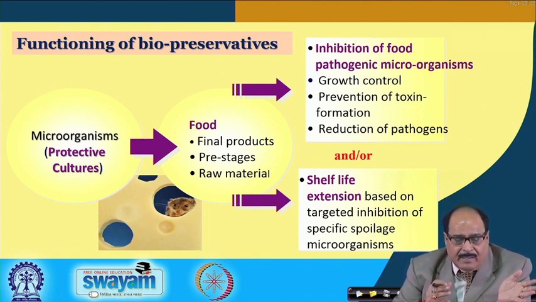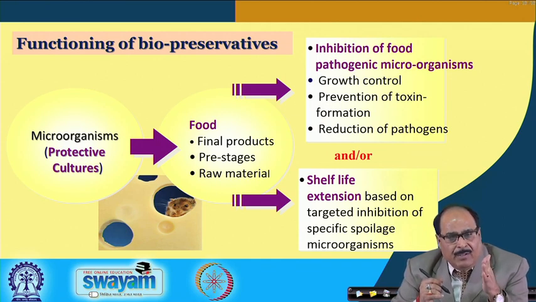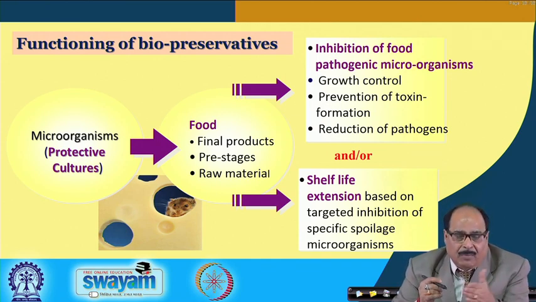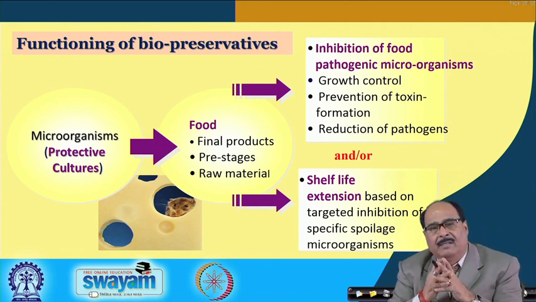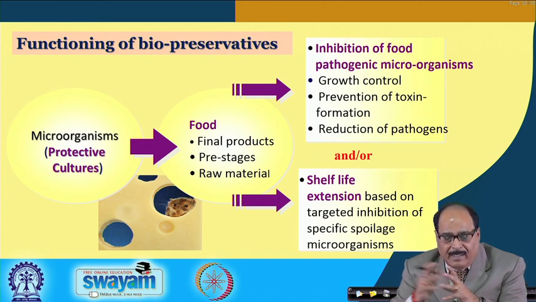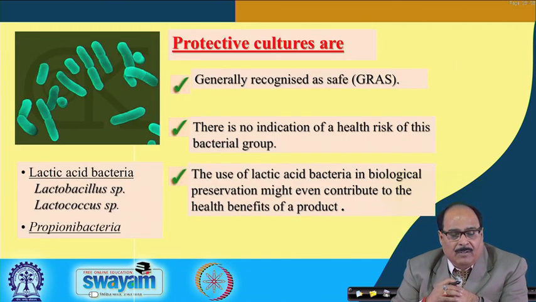As I told you in an earlier slide, that is the functioning of the biopreservative. These microorganisms, which are the protective cultures, can be used in the food, either in the final product or even in the pre-stages during the processing, or they can mix with the raw materials. They result in the inhibition of growth of pathogenic or spoilage microorganisms, or they can extend shelf life based on targeted inhibition of specific spoilage microorganisms.